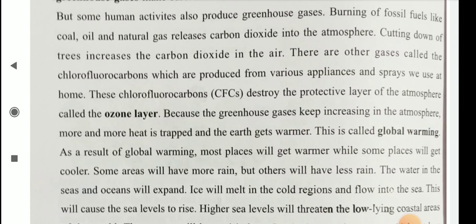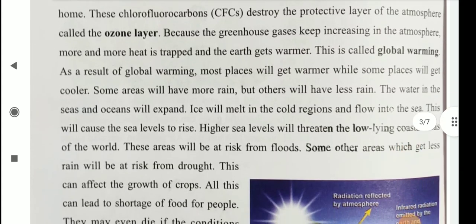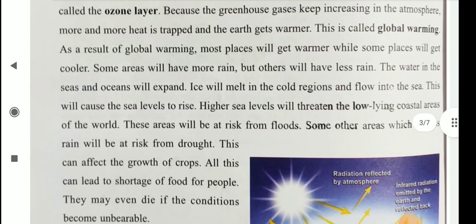The water in the seas and oceans will expand. Ice will melt in the cold regions and flow into the sea. This will cause the sea levels to rise and this leads to floods. Some of the areas will be at risk from floods.